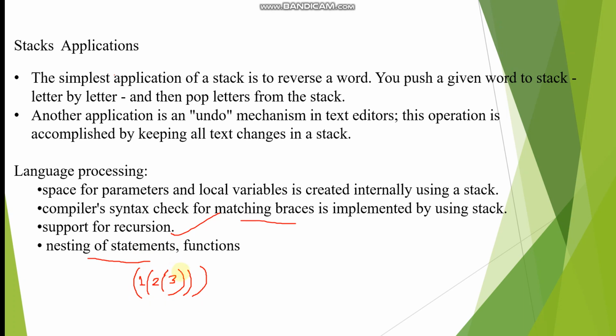So this is the bracket of statement 3, this is the bracket for statement 2, and this is the bracket for statement 1. Brackets also work in this same way, and nesting of functions also. It is moving, we have started 1, 2, 3, but when it will be executing the statements, first the third statement, then second statement, then first statement. So these kinds of examples we can see in computer science, that shows application of stack.